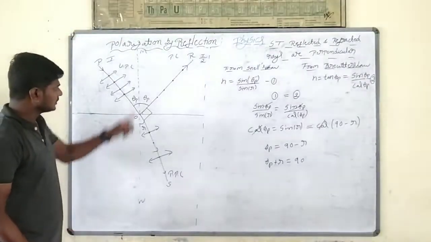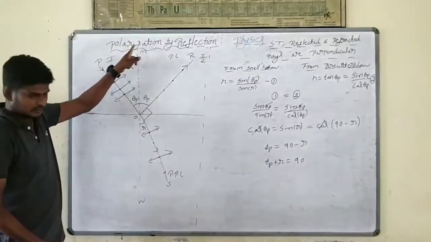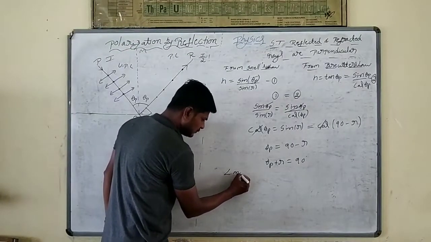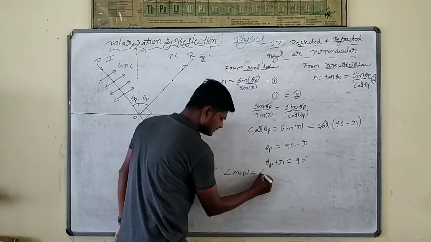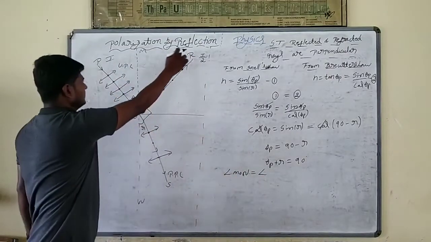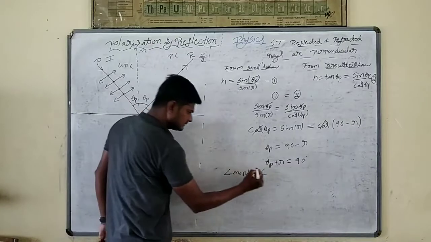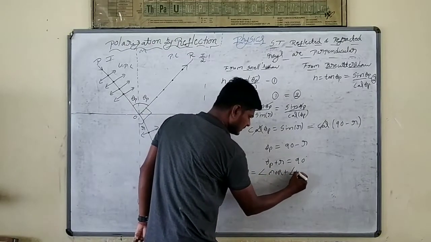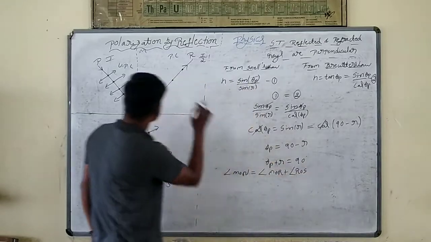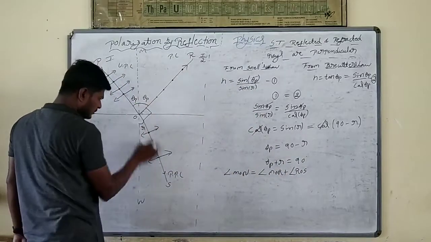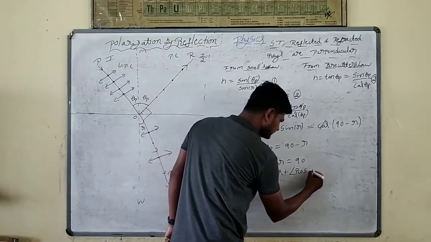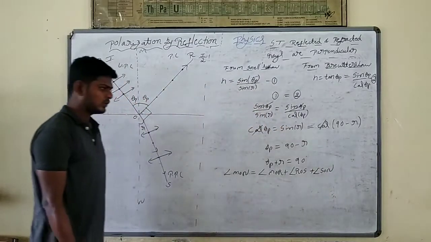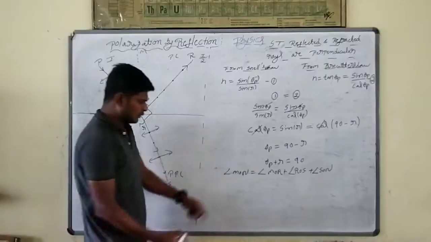Now again come to the triangle figure MON. Angle MON is equal to angle MOR plus ROS plus SON. MON is what?